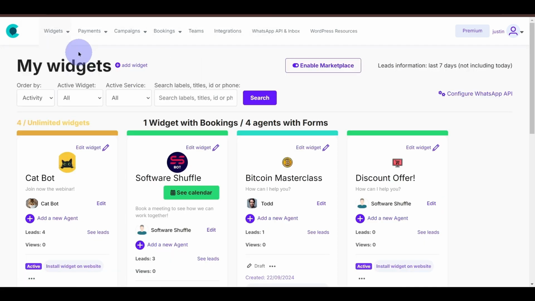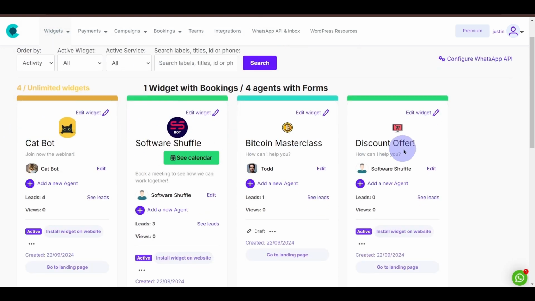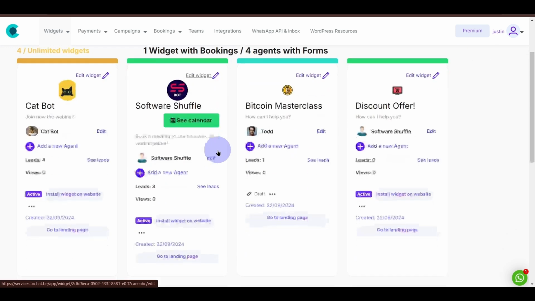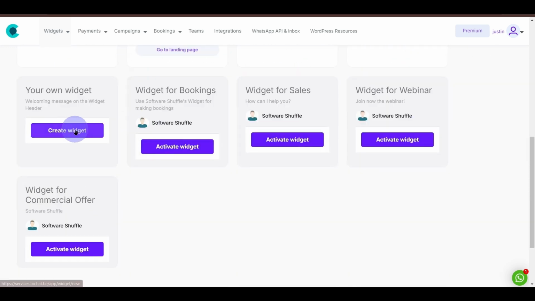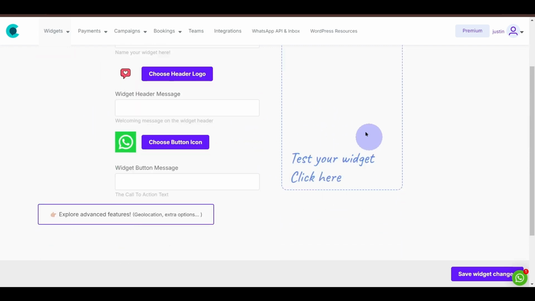Okay, so come to widgets, click on create and edit. You can see I have a few widgets going over here. So what I want to do is click on create widget. By the way, we already have these default templates ready, so we can create a booking style, a calendar style widget and landing page, or something for our sales or customer service. But then I'll just create a general one. So click on create widget, and then we have these few settings, after which our widget will be done and it will be displayed over here.